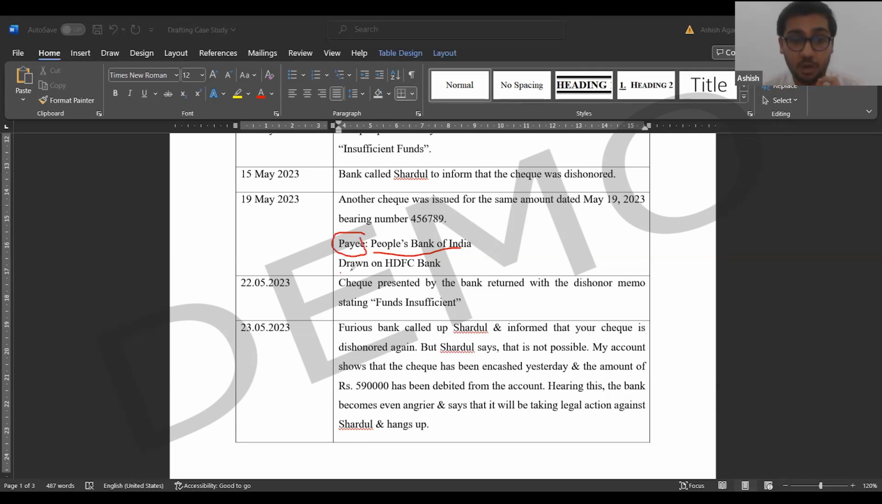Drawn on. There is a word called drawee. Drawee is the bank where you have your account, where Shardul has his account. If Shardul has his account in HDFC Bank, we say that the check is drawn on HDFC Bank and the payee is People's Bank of India. Akansha, first tell me if this is clear. Did you understand, what is the difference between HDFC and People's Bank here? Yes, sir.